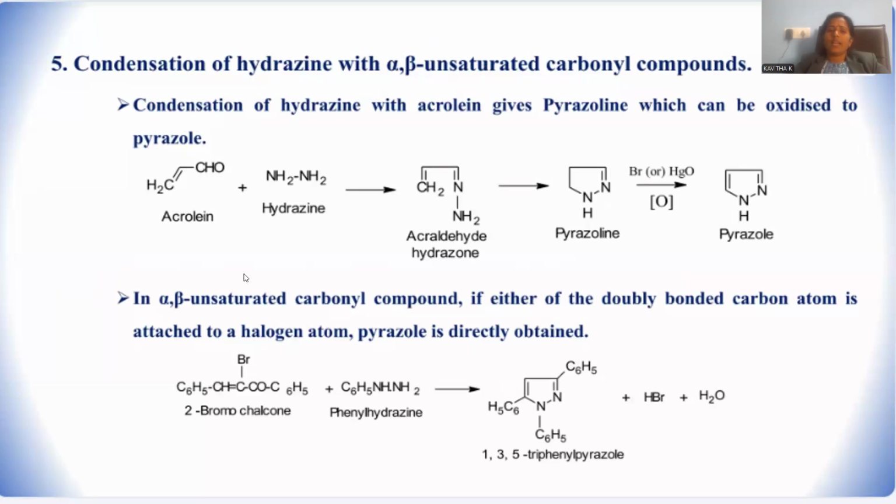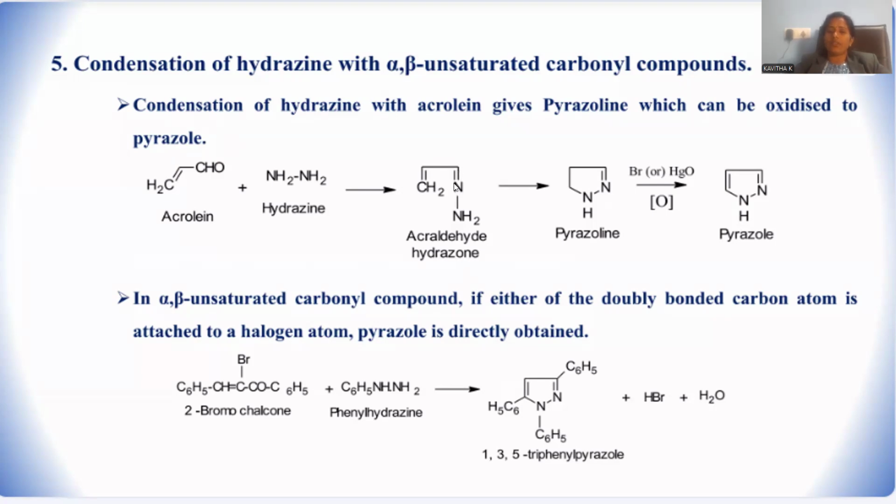Let me go with condensation, and in between the acrolein. Acrolein is said to be vinyl aldehyde. This vinyl aldehyde is supposed to be condensed with the hydrazine derivative. Again, condensation means any two moieties react, giving rise to a product in addition to a byproduct. Here is the condensation between this aldehyde and this amine, so that there is a kind of imine linkage you can observe. There is a hydrazone derivative. Hydrazine, whenever condensed with aldehyde, the derivative generated is called hydrazone.